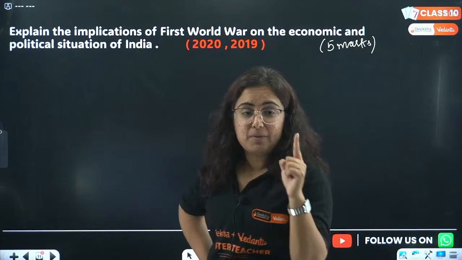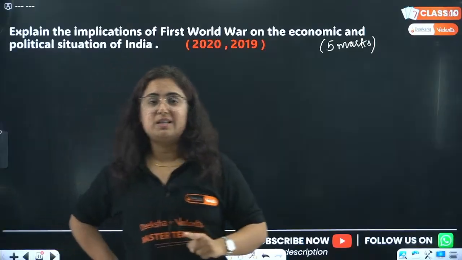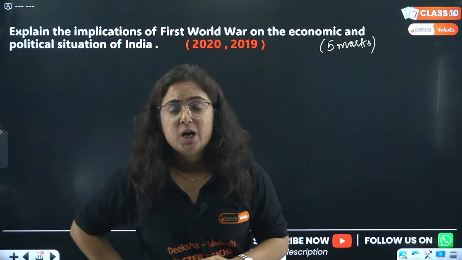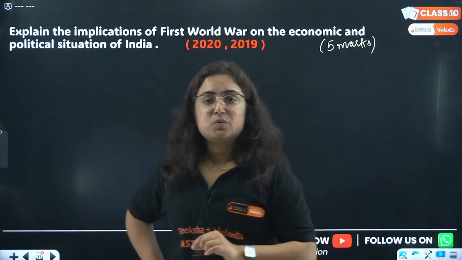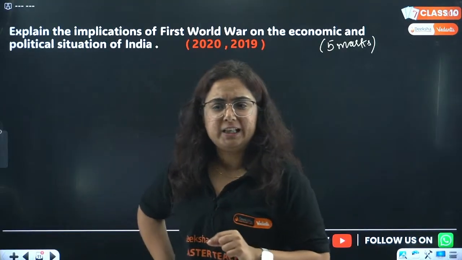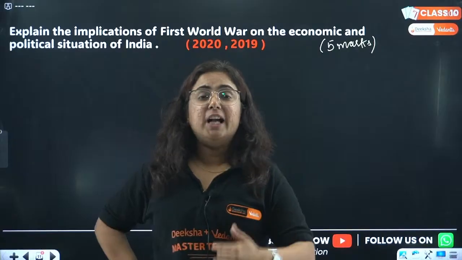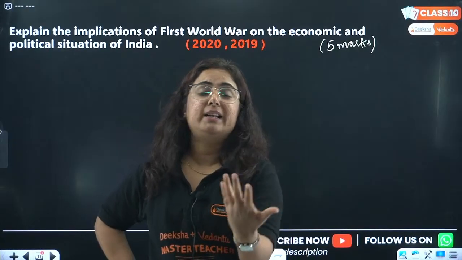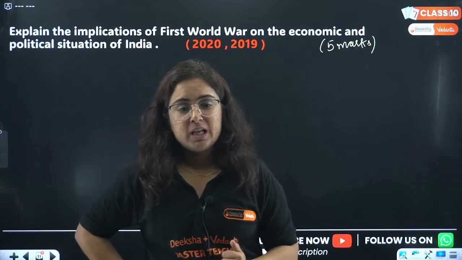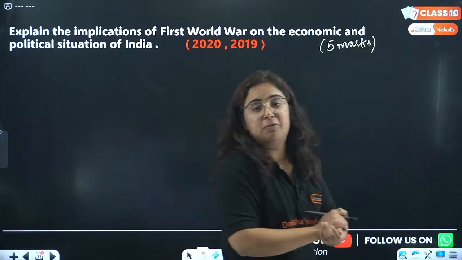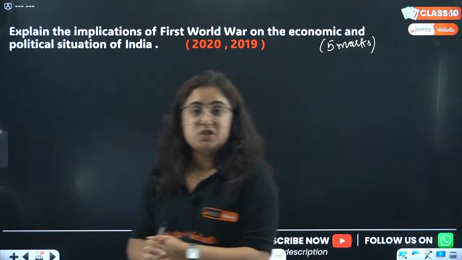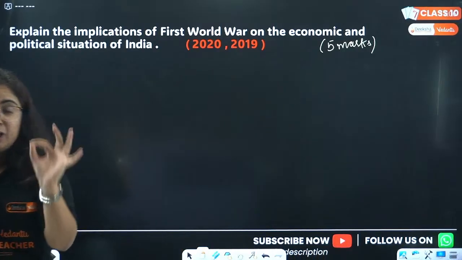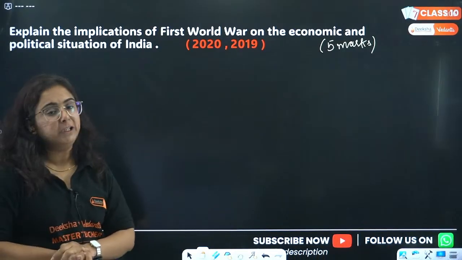Because Britain is participating in the First World War. What is the connection of Britain with India, beta? The connection is that we were at that time a colony of Britain. As we were a colony of Britain, Britain used India in the First World War so much that it changed the economic and political life of India.